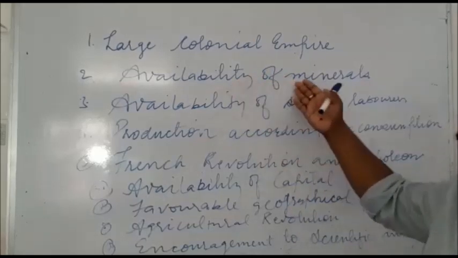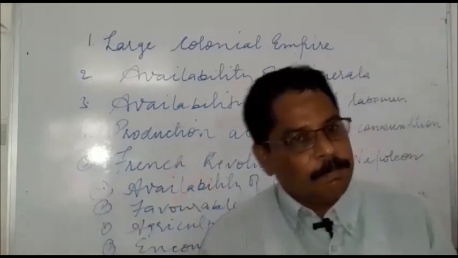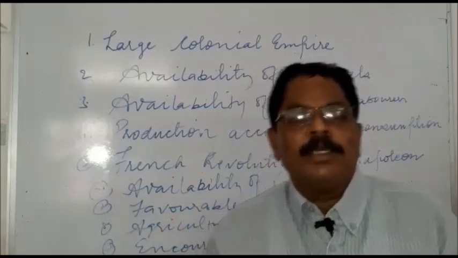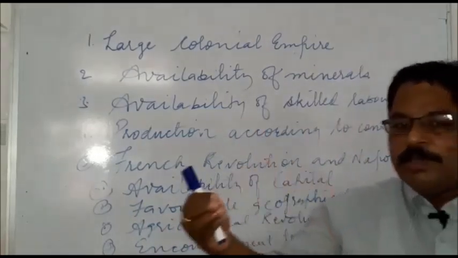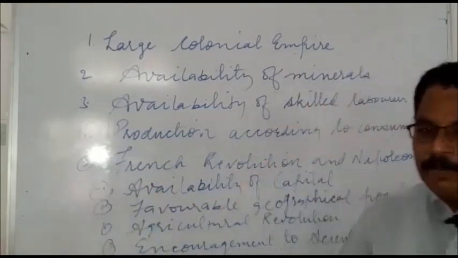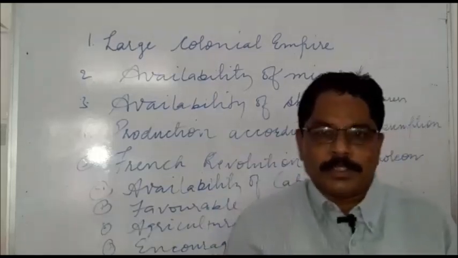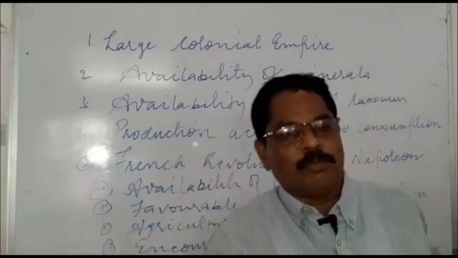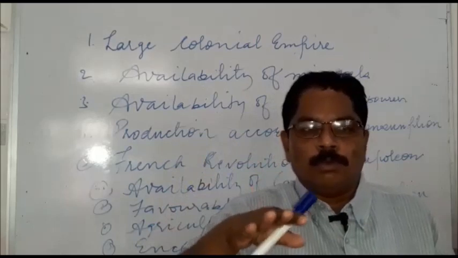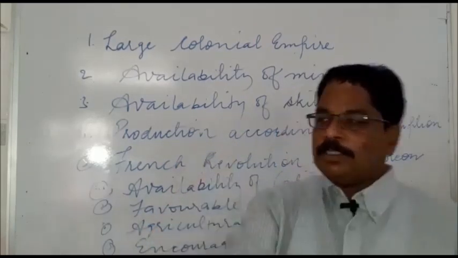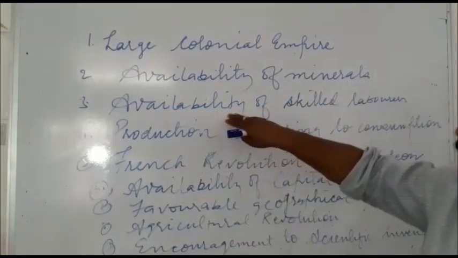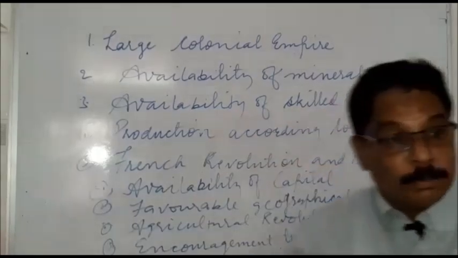So the availability of minerals helped England to spread the Industrial Revolution very easily. Other European countries like Germany, France and Italy were there, but the Industrial Revolution spread to England first.